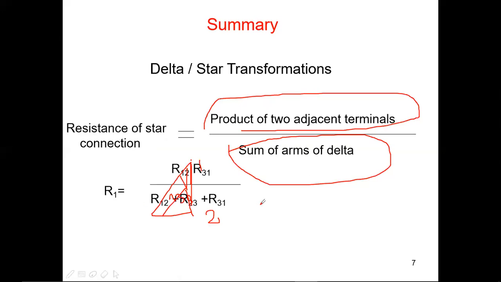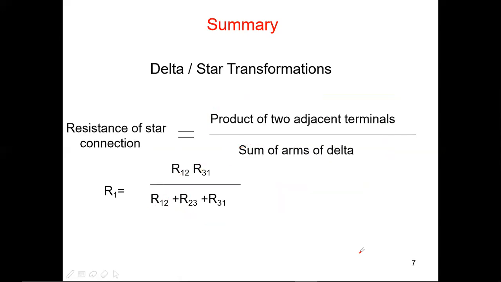R1 is nothing but, the 1 comes under here, right? Whatever resistances are connected to R1, you need to multiply those resistances, meaning R12 into R31, which contain the terminal 1. That is a tactic only. Don't worry, I will discuss in the next class in detail how to remember these formulas. R12 into R31 by R12 plus R23 plus R31. Next R2, like this you need to write R2 also.